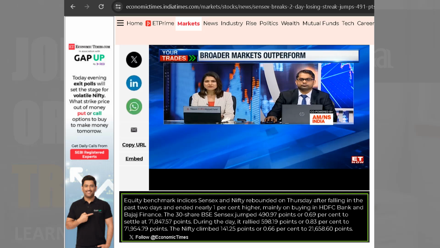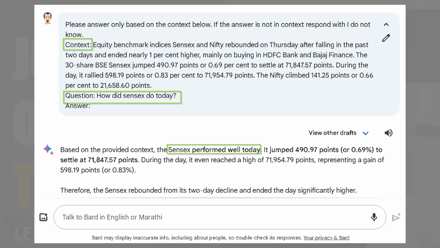So what I did was I went to a website and found out how the market fared today, and took this information just like that. This could have been a bigger piece of information as well, but for the demo purpose I picked up this information and went ahead and changed my prompt.